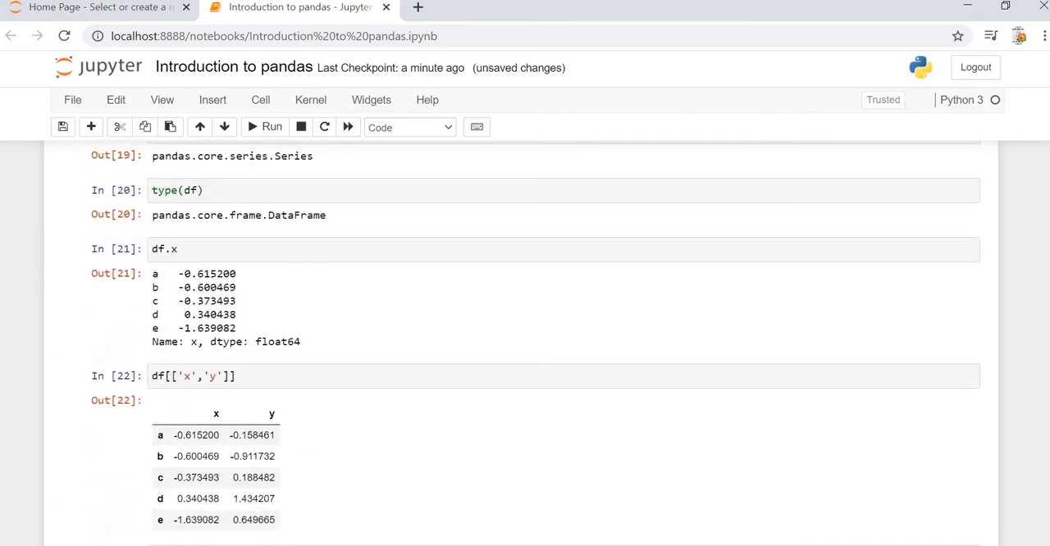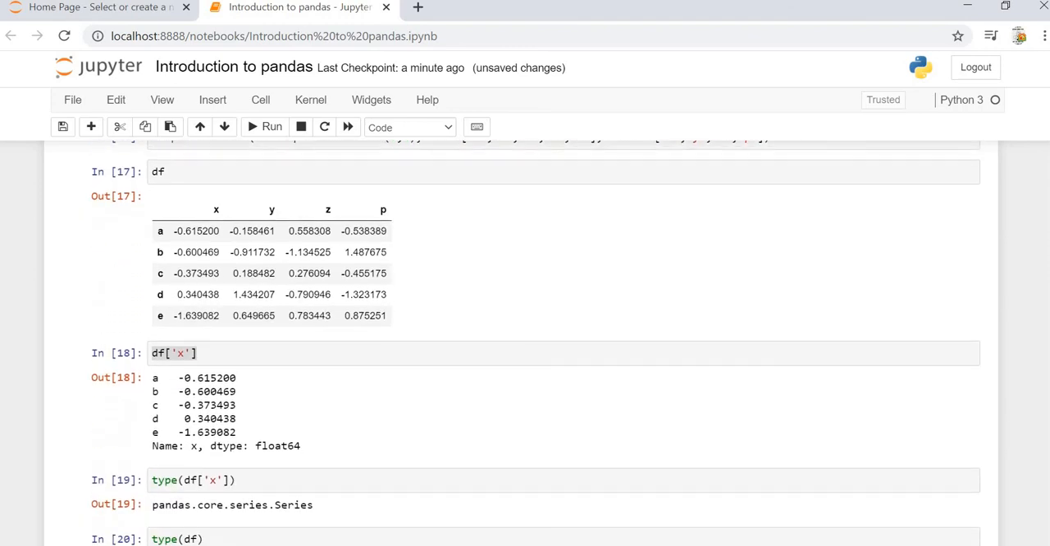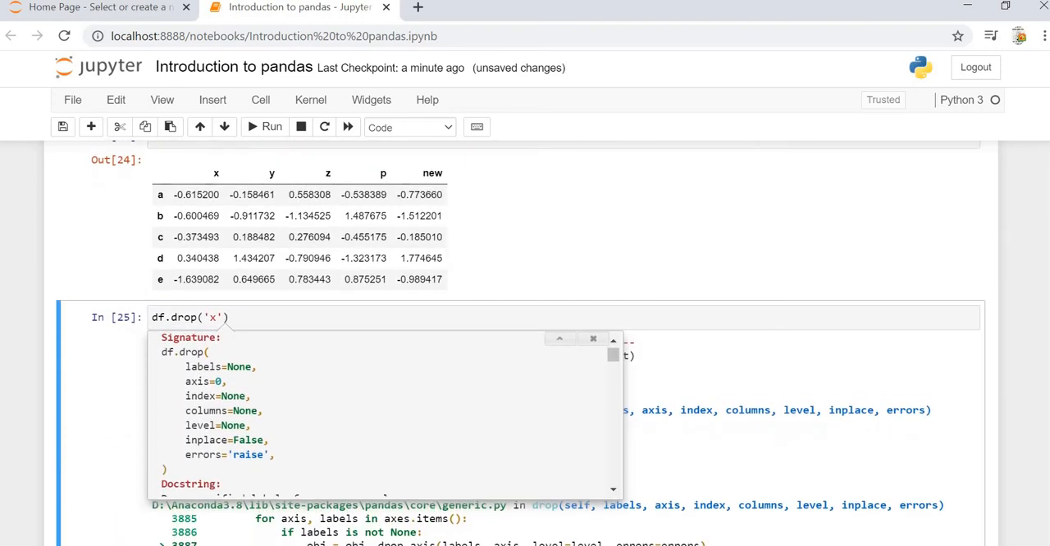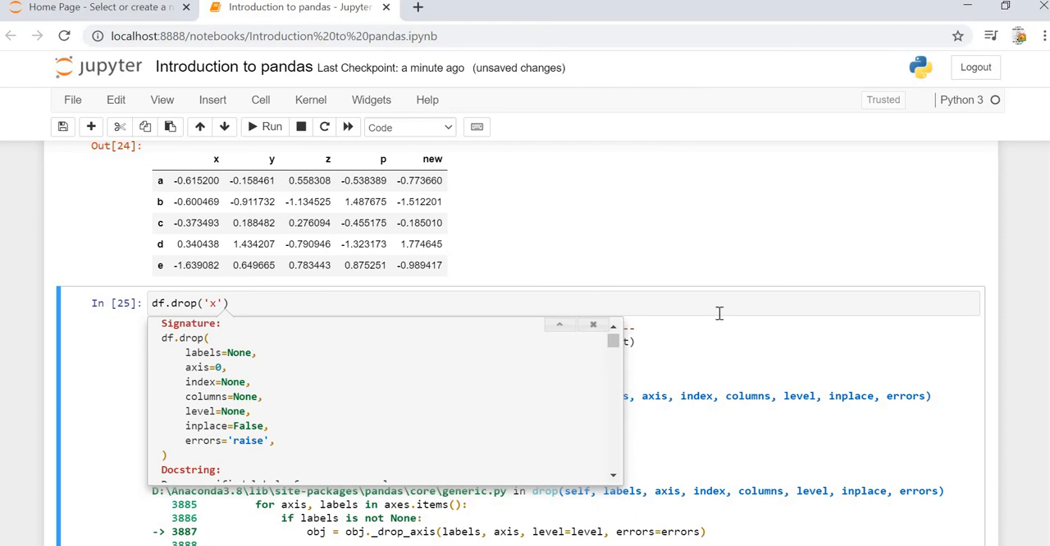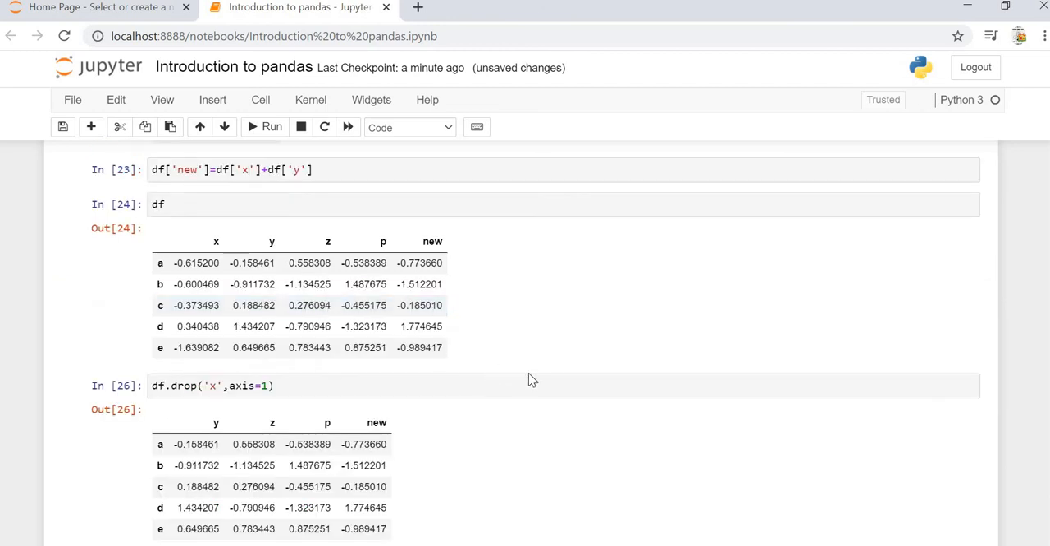Whenever we have created the data frame, we have specified the number of rows as 5 and columns as 0. So in the case of drop, axis 0 specifies rows and axis 1 specifies columns. Since we want to drop a column X, we have to change the axis to 1. Okay, so we will go ahead and add the axis as 1. Once we do that, it will go ahead and delete the column X.